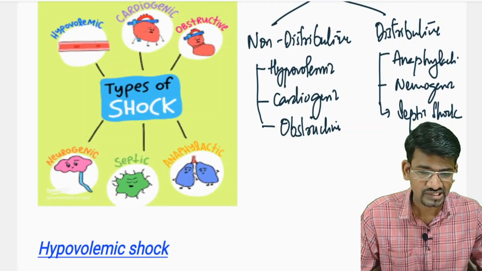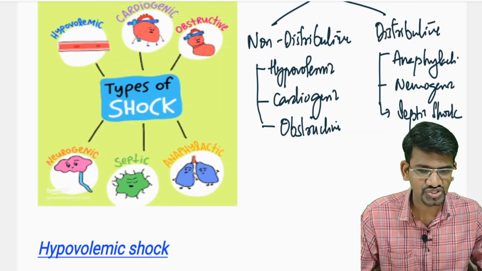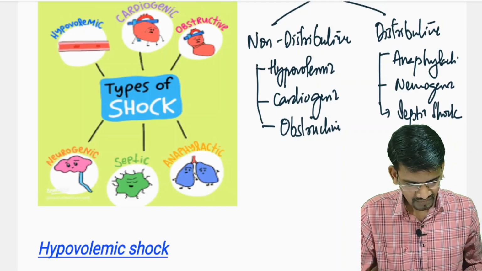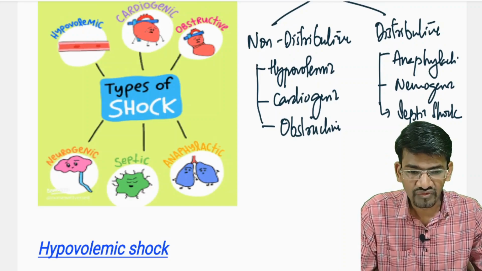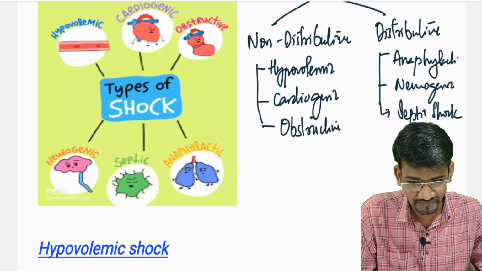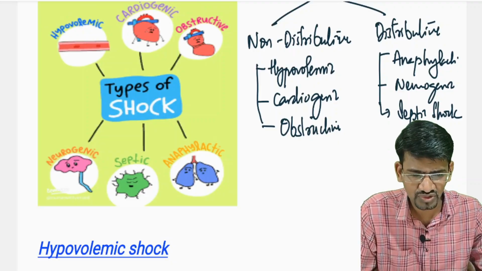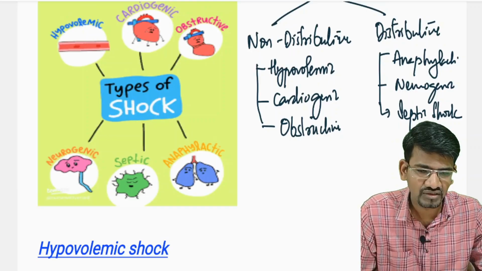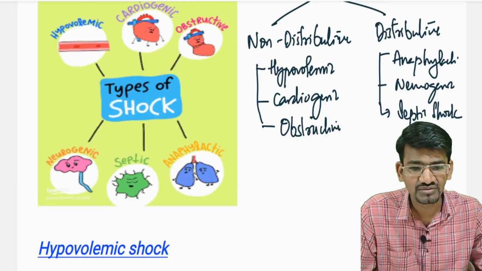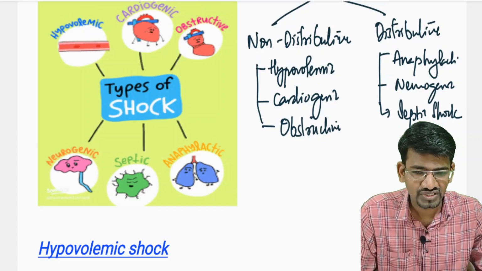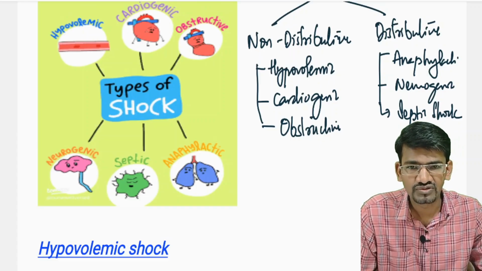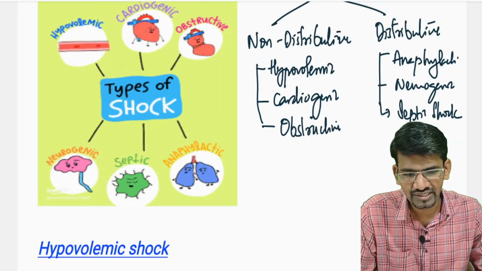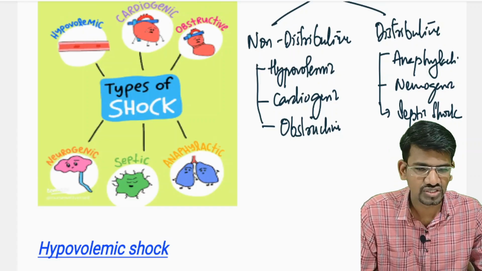There is a possibility of a direct question in your exam. They may give a certain type, such as cardiogenic shock, and ask which category it is; it is non-distributive. They may ask which category neurogenic shock belongs to; it is a distributive shock. So do remember this classification of distributive and non-distributive shocks, as you may get a direct question on this in the exam.